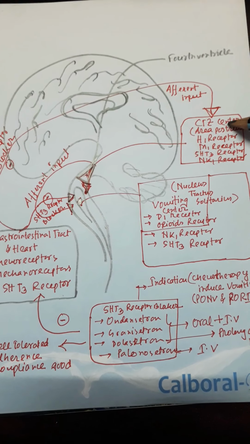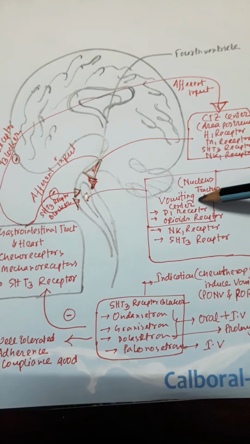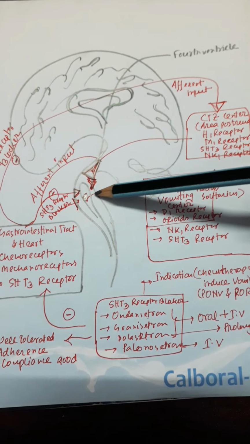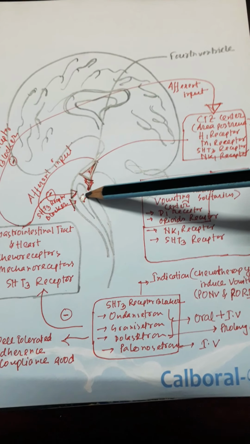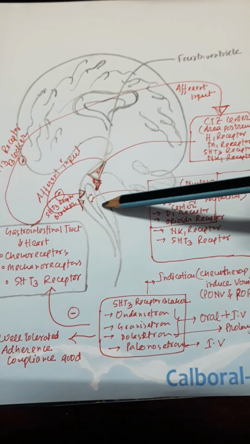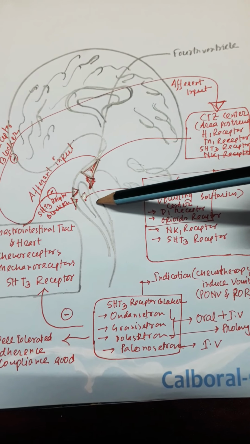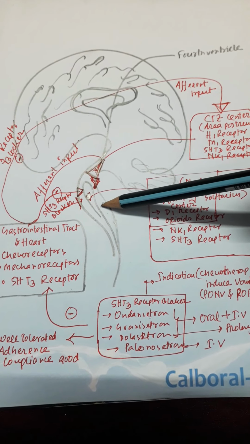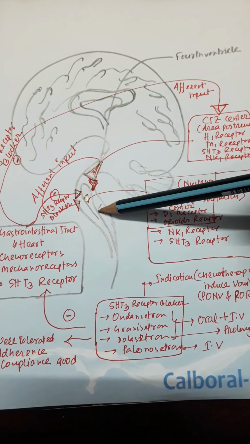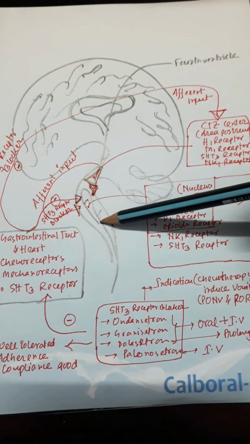Also, it sends the signal towards the vomiting center, which is present in the fourth ventricle, just medial to the chemoreceptor trigger zone. When the vomiting center is stimulated, it contracts the diaphragm and the intercostal muscles. Ultimately, reverse peristalsis occurs as all sphincters are relaxed in the small intestine and the stomach, and also the lower esophageal sphincter. So that's why vomiting occurs.